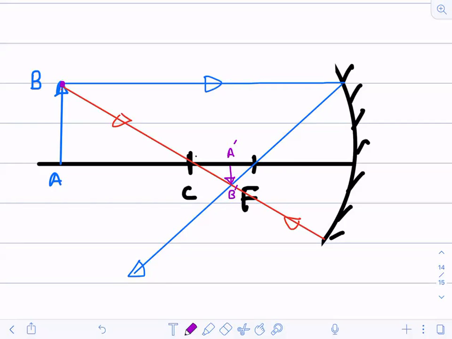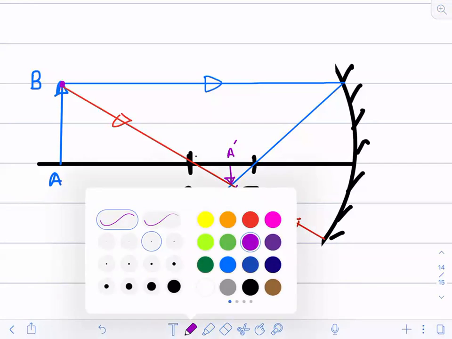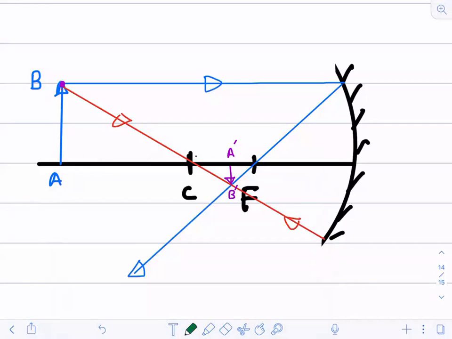Inverted. Okay. So there is a doubt now that Mohana asks: we don't have any light ray coming from the point A, then how do we get the image of A on the principal axis? Very good. Just see now.